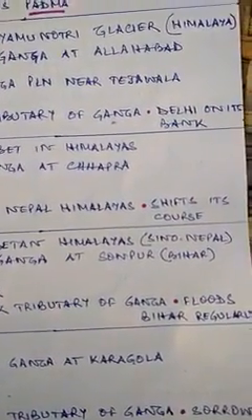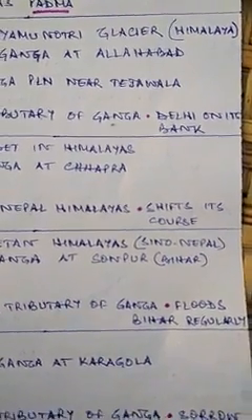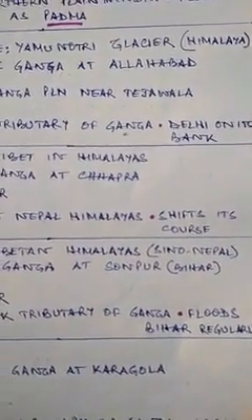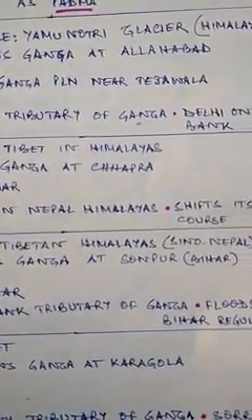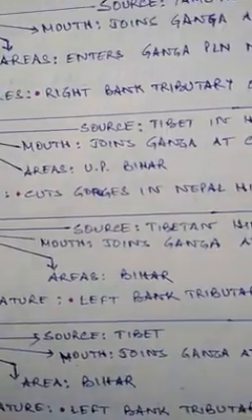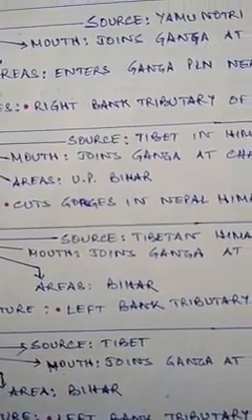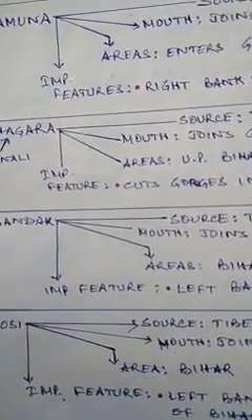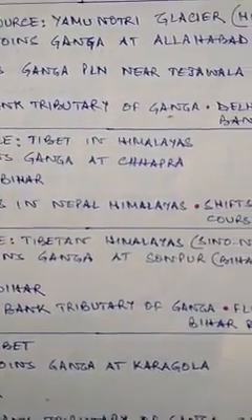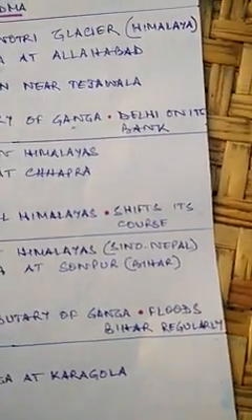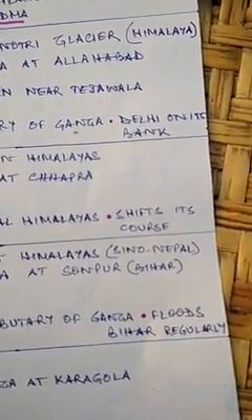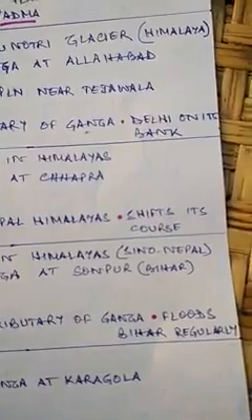The next river that we come across, Gandak, has its source again in the Tibetan Himalayas, and it flows on the Sino-Nepal boundary or border. Sino-Nepal means Tibet and Nepal. It joins Ganga at Sonpur, also in Bihar. Its area is very limited, flowing mainly in Bihar. And this is a left bank tributary of Ganga. Because, as I said, this also shifts its course, this river also floods Bihar regularly.